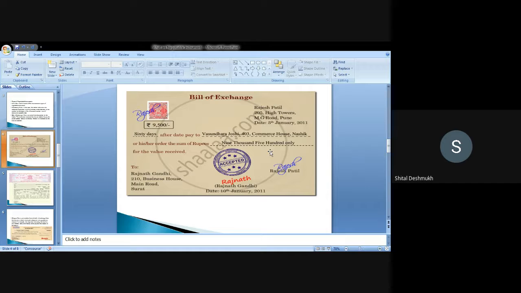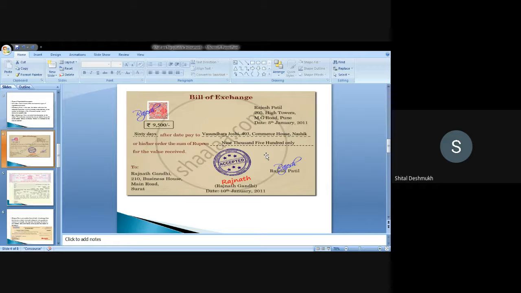How much has to be paid? 90,500 rupees. But after 60 days of this bill of exchange, after this day, who gave this? The seller, Rajesh Patil, gave that. After this date, pay to Vasundhara Joshi. She is the payee. Ultimately she needs to receive the money, for the sum of 90,500 only, for value received.